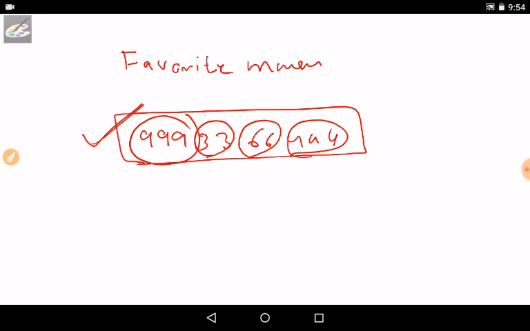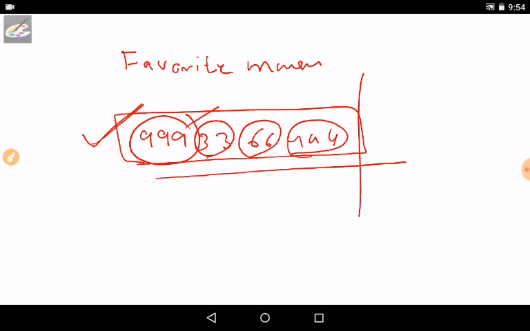This makes the process easy to memorize the numbers. Even other people, our relatives and friends, can also easily memorize our numbers. It will be so helpful. So that's why we are choosing these numbers.